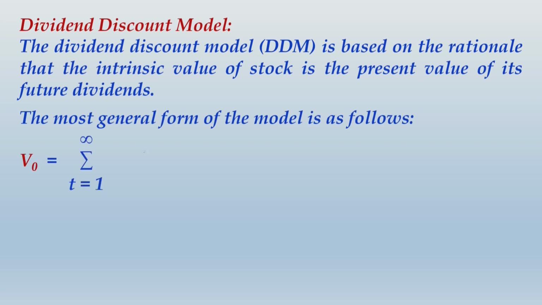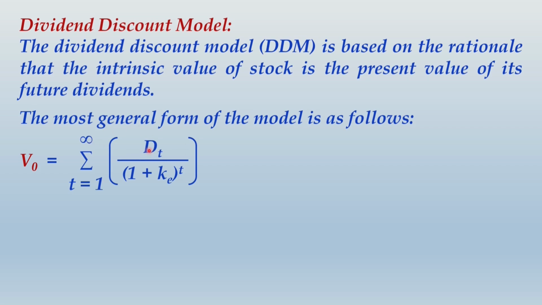Now please don't get worried with this kind of formula coming in front of you. Let me explain this thing. V0 indicates the intrinsic value or the present value of all these future cash flows. Can you notice DT? T indicates the time factor. So it will be D1, D2, D3, D4, and so on. And look at the T as the variable over here. The interval of T is 1 year, and the limit of that goes to infinity. That means you are considering the infinite period.